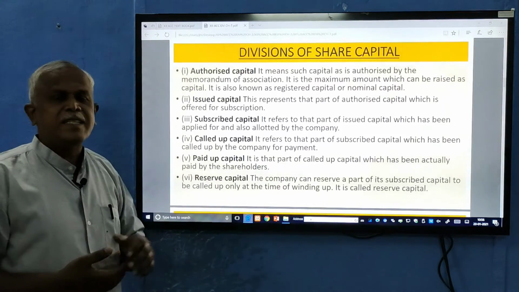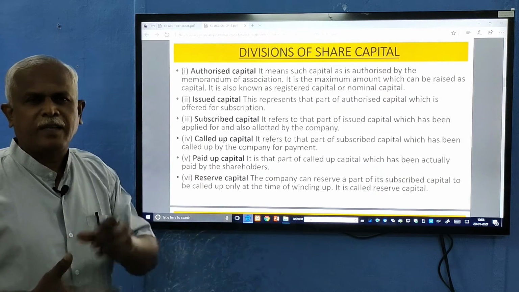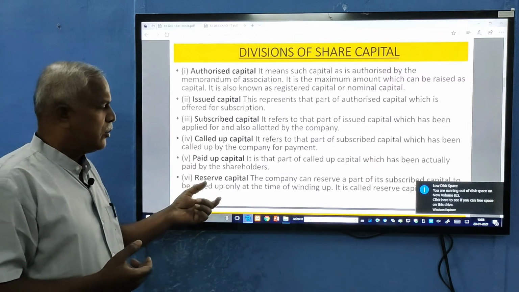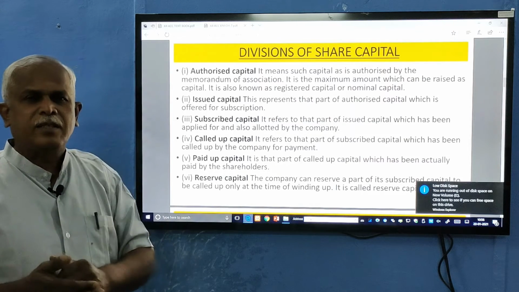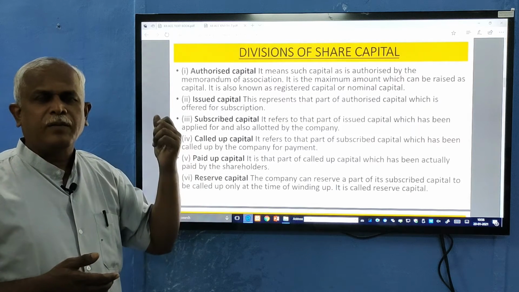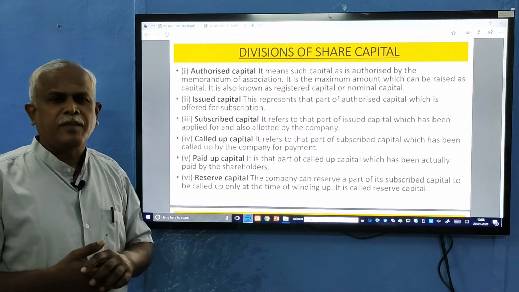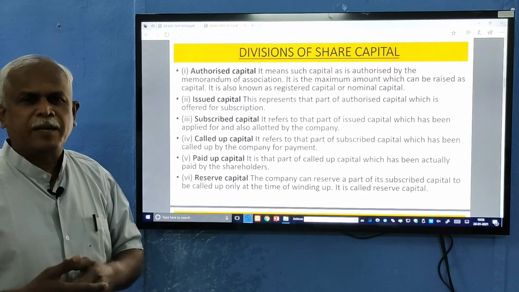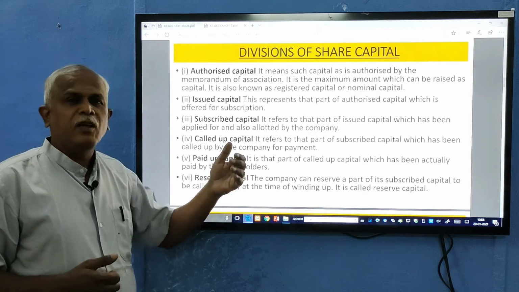And the last item is reserve capital. This is a reserve, meaning an amount set aside to meet some emergency. So the company reserves some part of its capital, which will be called up from the shareholders at the time of winding up. At the time of winding up, we may find it difficult to raise money for meeting expenses.